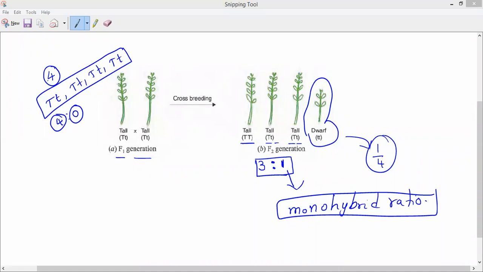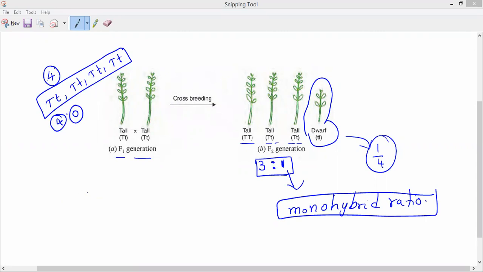Now if you notice, Mendel finally observed that in the F1 generation there is no dwarfness, but in the F2 generation the dwarfness repeats in 1/4 of the plants. So he represented the trait of dwarfness as a recessive trait and the trait of tallness as a dominant trait.